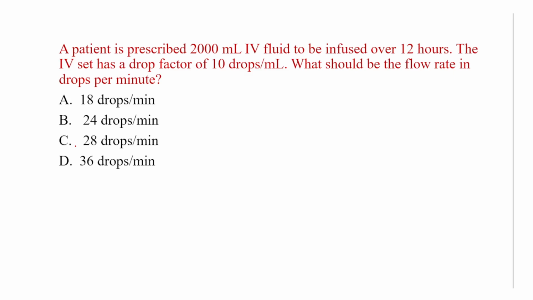So this was one question from the drug calculation. A patient is prescribed 2000 ml IV fluid to be infused over 12 hours. The IV set has a drop factor of 10. What should be the flow rate in drops per minute? In this case, we have to calculate. First of all, we have to write the total volume, that is 2000, then write the total time in minutes.